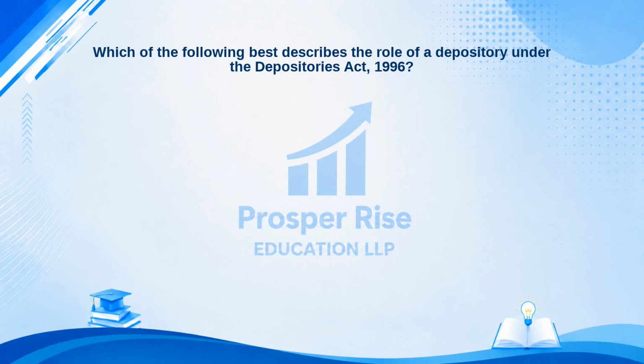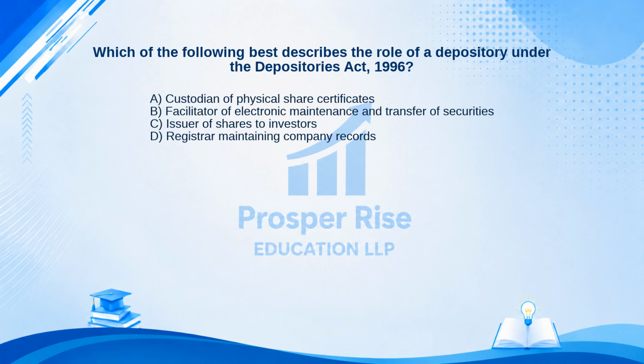Test your knowledge with this one. Which of the following best describes the role of a depository under the Depositories Act 1996? Here are your options. A. Custodian of physical share certificates. B. Facilitator of electronic maintenance and transfer of securities. C. Issuer of shares to investors. Or D. Registrar maintaining company records. Take a moment to pause the video and decide.